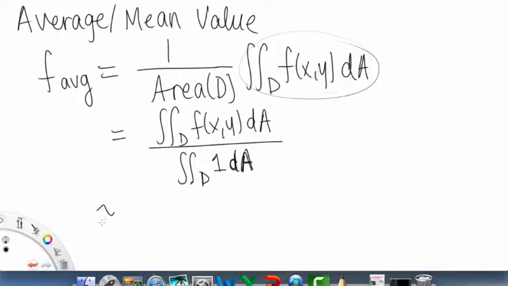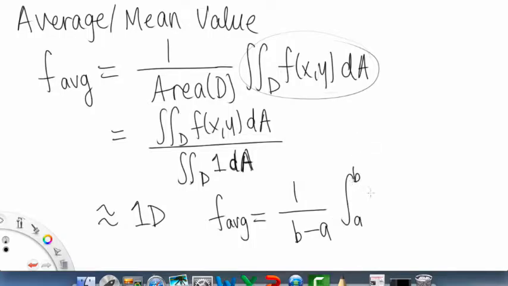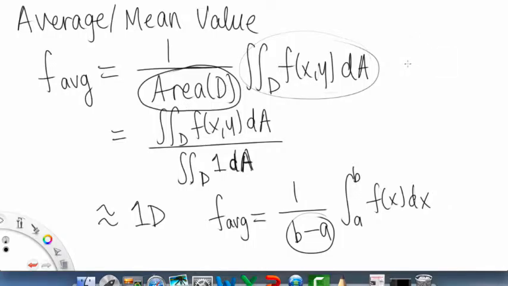This is similar to the one-dimensional version, where our f average was equal to 1 over b minus a, times the single integral from a to b of f of x dx. So it's kind of the same, dividing by our domain. In one dimension, our domain goes from a to b, and in the two-dimensional version, our domain is the actual area, the shape in the xy plane.